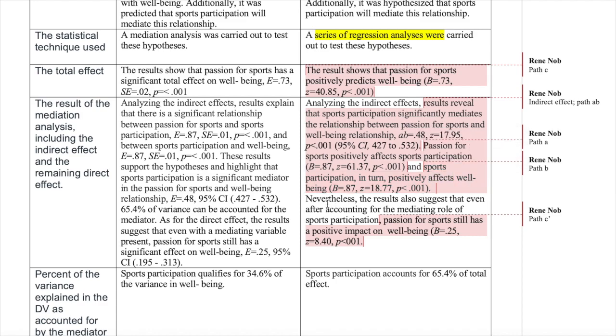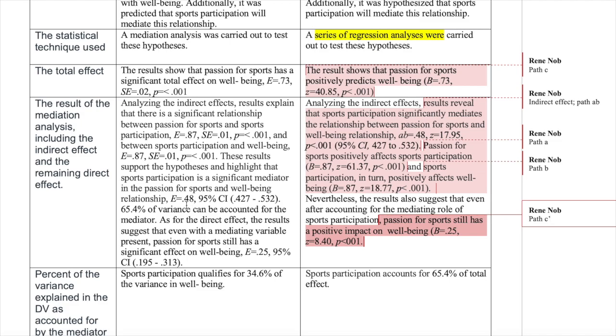And then finally, I said, nevertheless, the results also suggest that even after accounting for the mediating role of sports participation, passion for sports still has a positive impact, again specifying the direction, on well-being. So this is your residual effect or your path C prime.